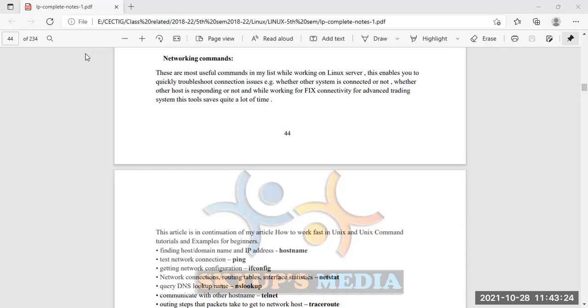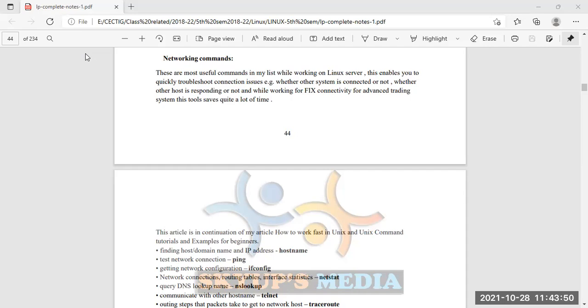Putting a plug, putting an RJ45 cable into the port of the device, is not the internet. That is just the service of the internet that is provided to my devices. But a lot more things are there in the internet section, so we need to check all of them.